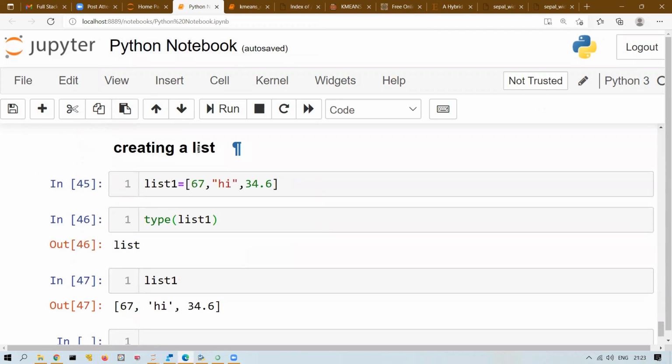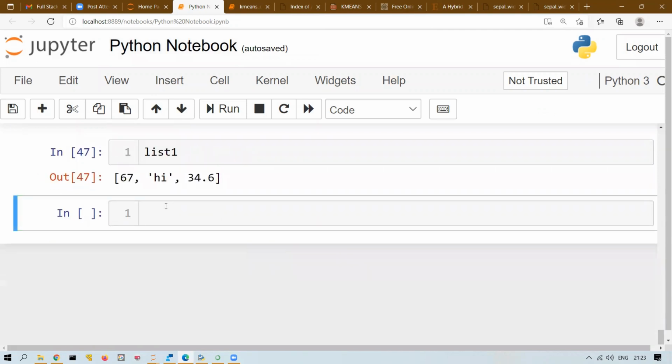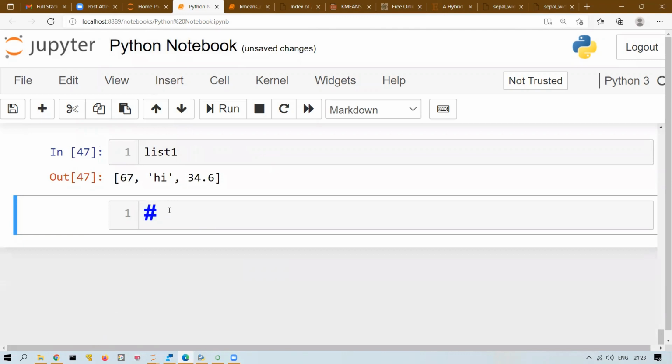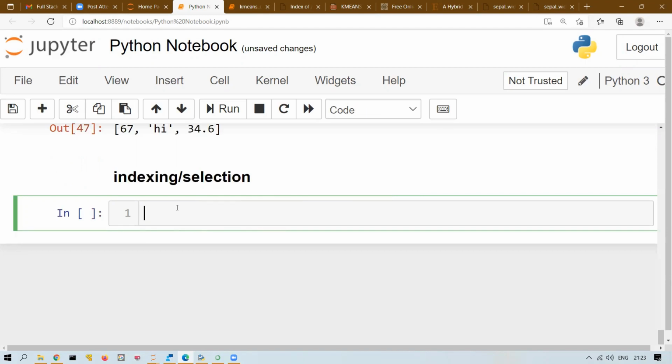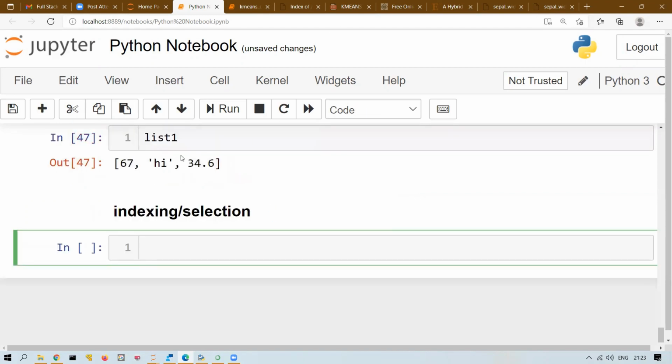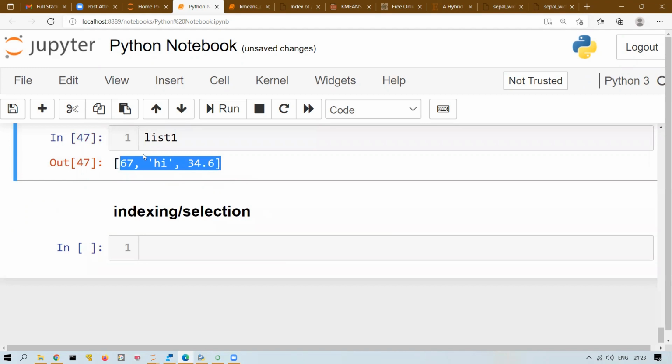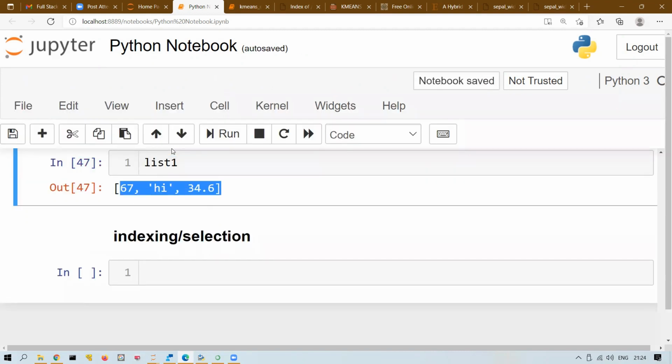Okay, so once we understood how to create a list, then we will understand indexing. Remember one thing in Python, whether it is a list or tuple or array or any data structure, indexing or selection starts from 0. So the first element is at location 0. Every data structure, the indexing will start from 0.